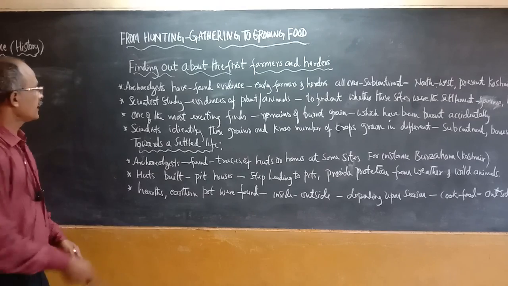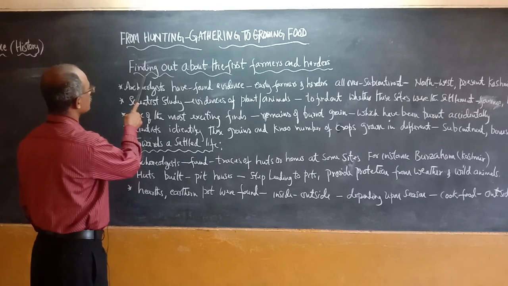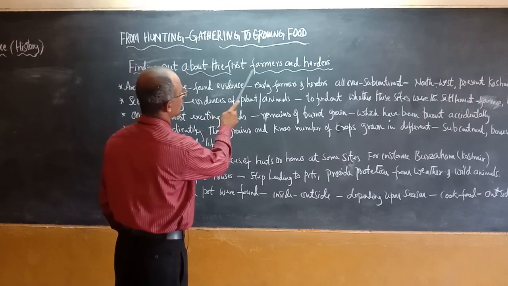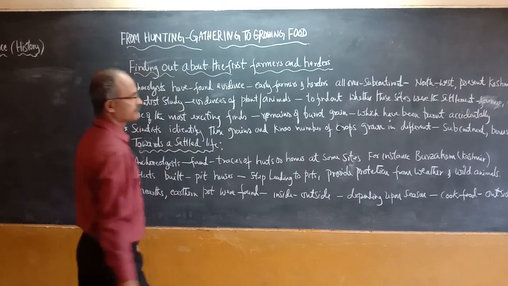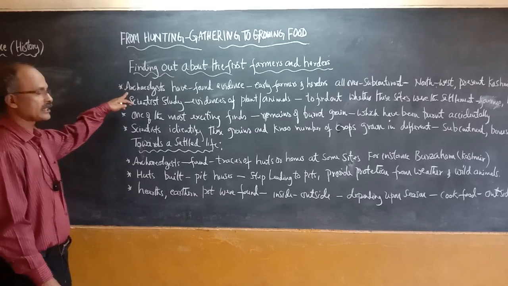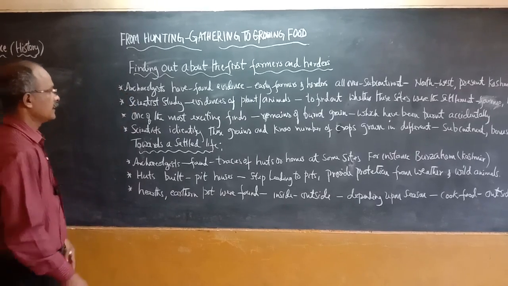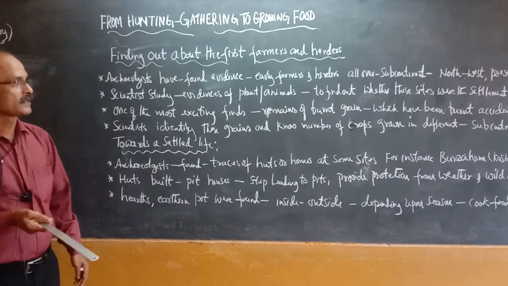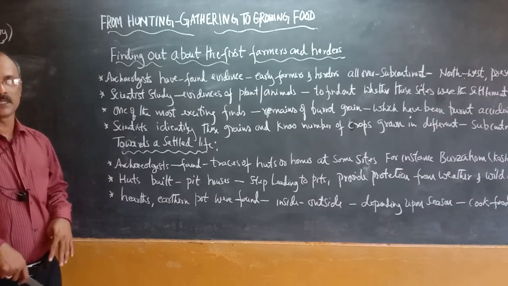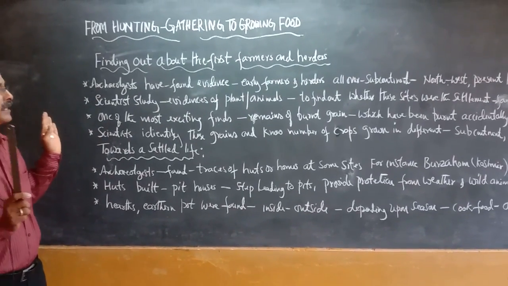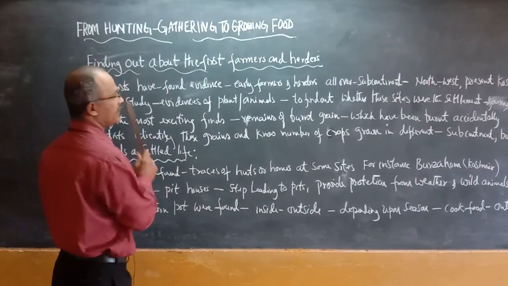Now let us think of finding out about the first farmers and herders. See, the archaeologists, we have already studied who archaeologists are, have found evidence all over the subcontinent, in all directions, of the early farmers.